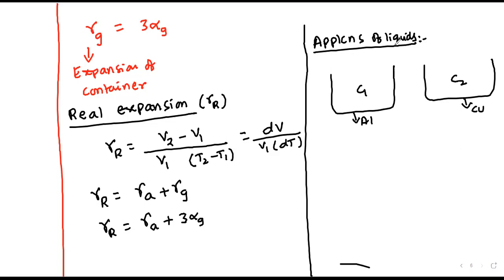For your understanding, I kept aluminum and copper. Both containers are heated from T1 to T2, where T1 is the initial temperature and T2 is the final temperature.